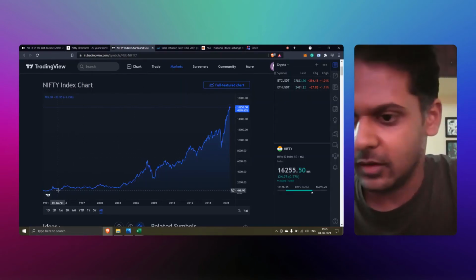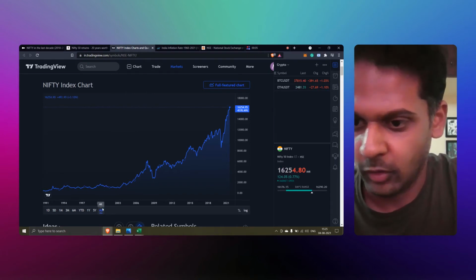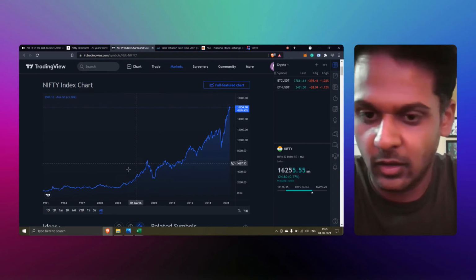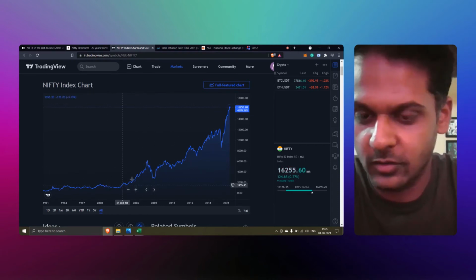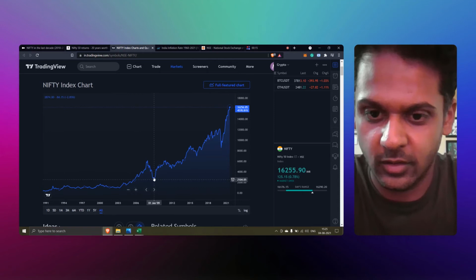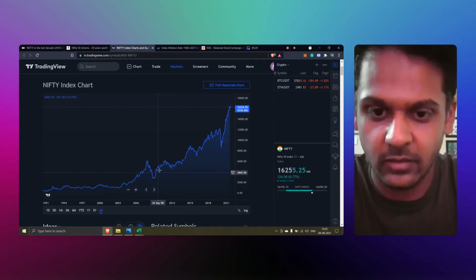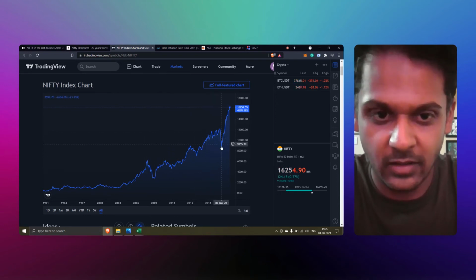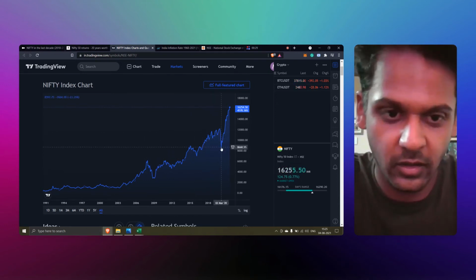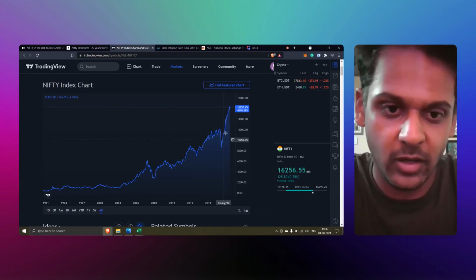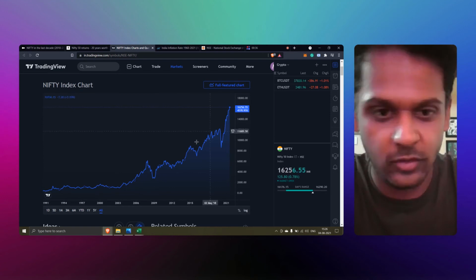So let's have a look at the Nifty index chart itself for all time. It started somewhere in 1996, and if you see, the momentum is continuously upward. There are some crashes here and there, like in December 2007 and January 2008, it crashed by about 50 percent, and then it recovered, and again it crashed in March 2020 because of COVID. And again, see the recovery rate, it has recovered double from where it had fallen. So that is the nature of the market.